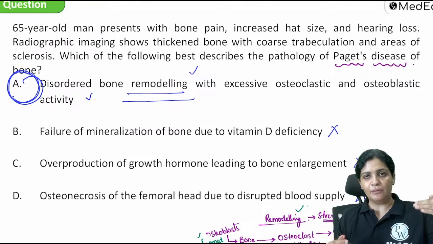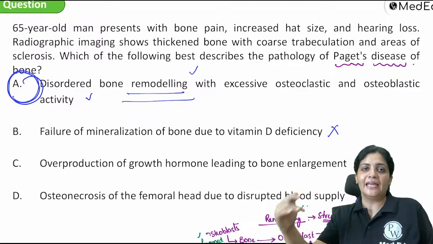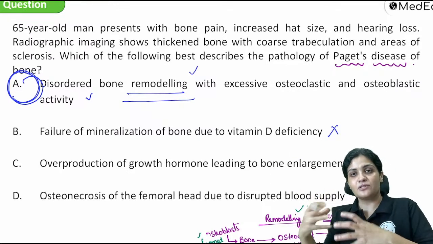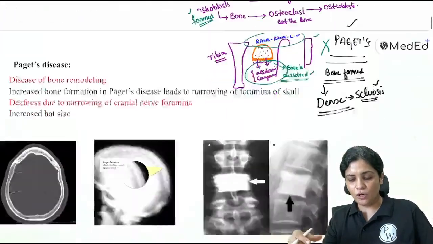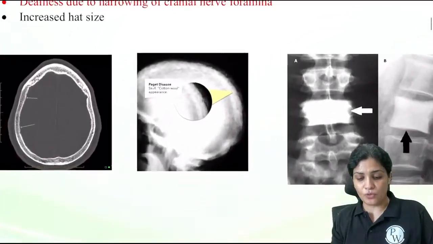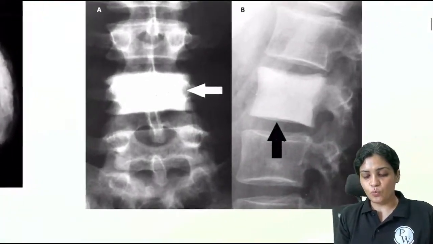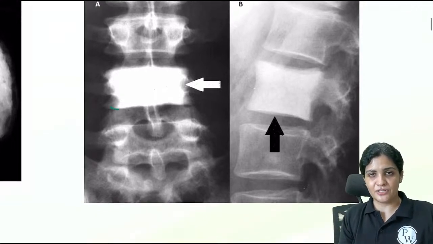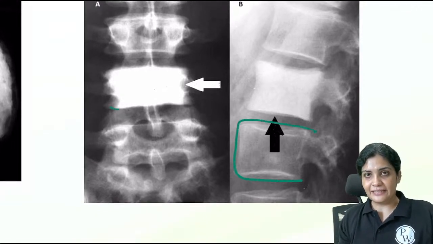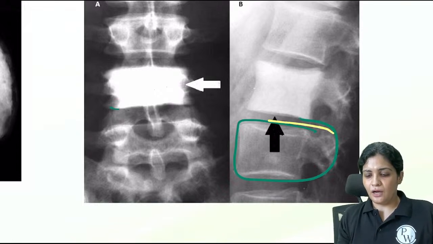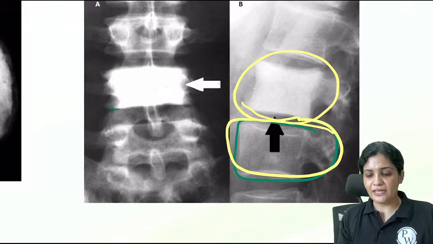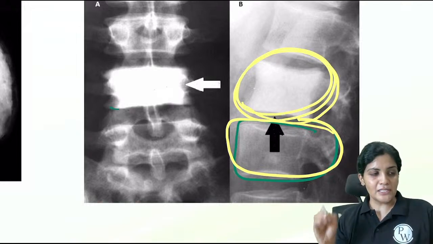in some phase there will be increased osteoblastic activity. In some phase there will be increased osteoclastic activity. So what happens if there is more osteoblastic activity? As I told you, the bone becomes sclerosed, and this is one classical example where you can see that the bone is completely sclerosed, right? Actually, the bone should be like this. So this is the actual orientation of the bone, right? But here what has happened? There is complete formation of the bone. What is this called as?